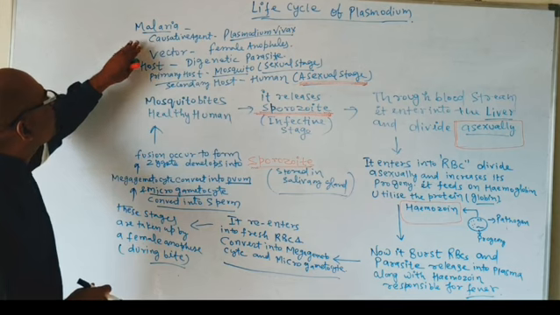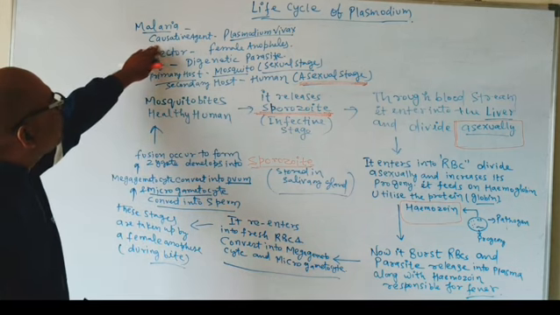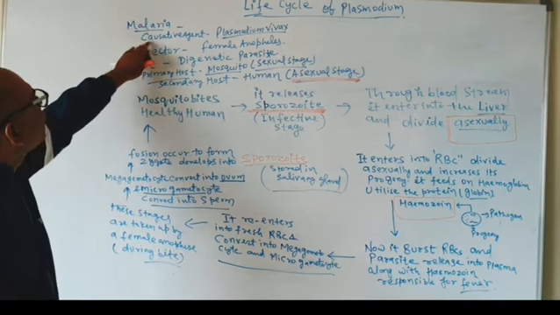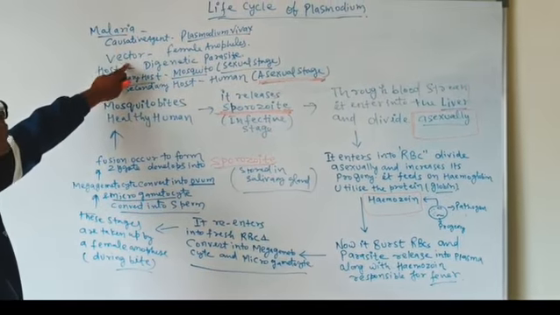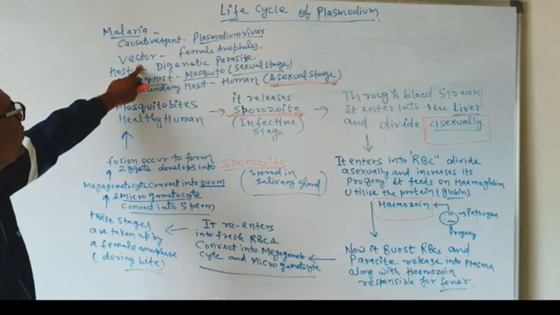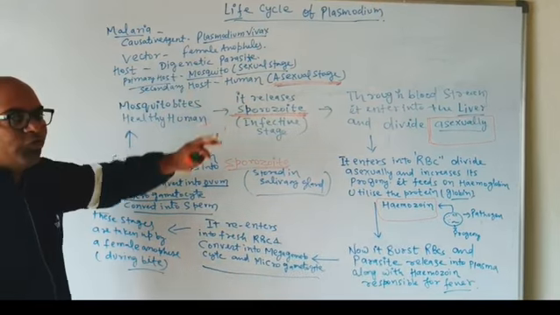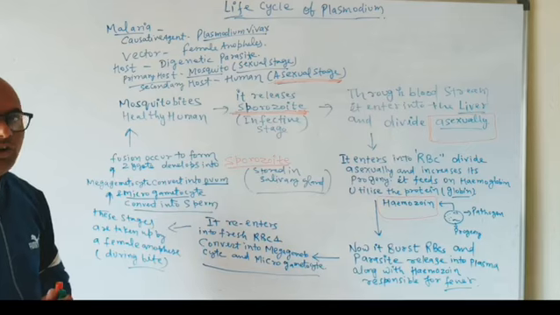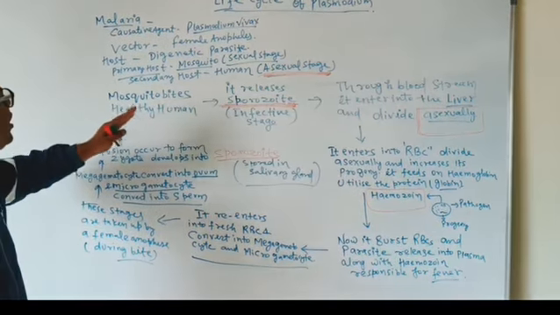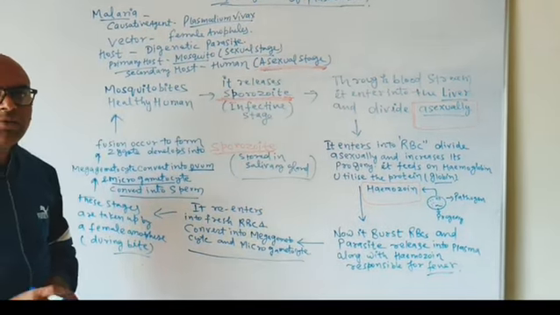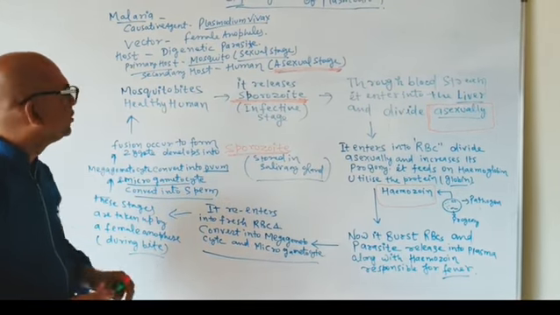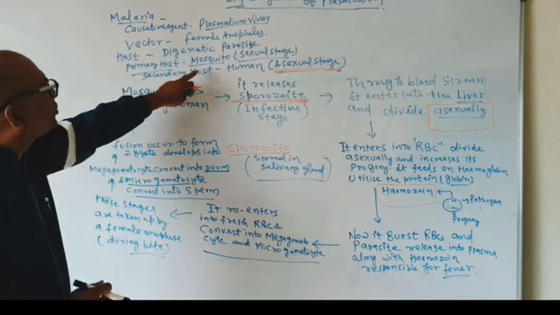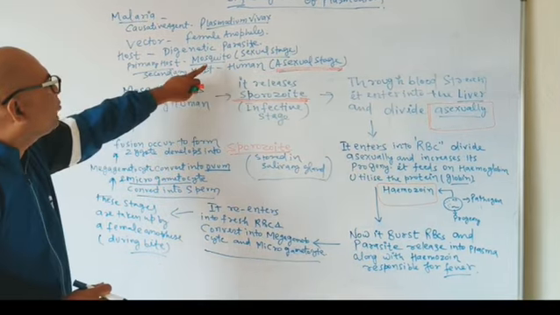So let us discuss the causative agent of malaria, which is Plasmodium vivax. The vector for malaria is the female Anopheles. As we all know, the female Anopheles will transmit malaria from one person to another. Next, the primary host is the female mosquito.